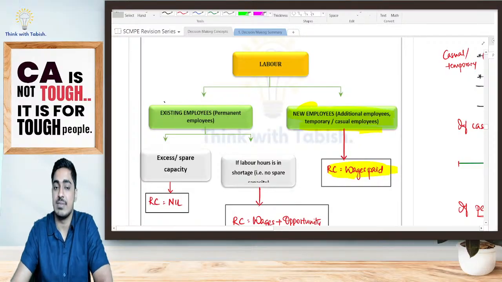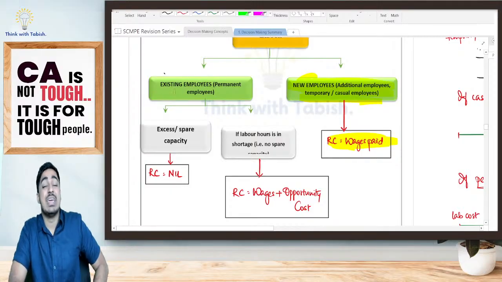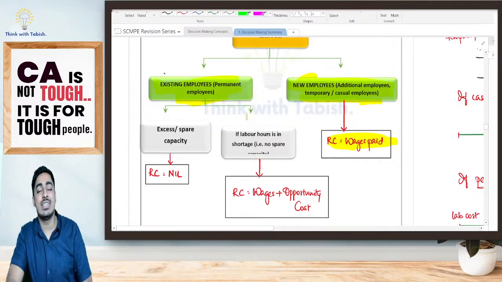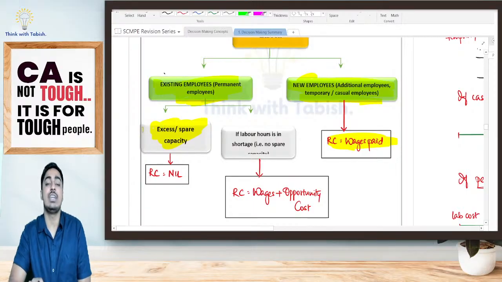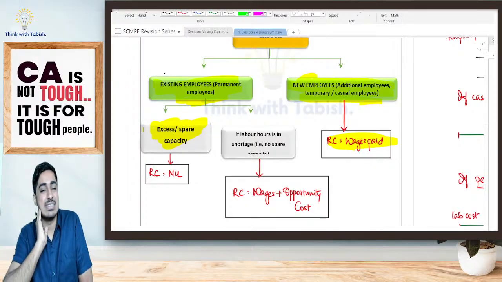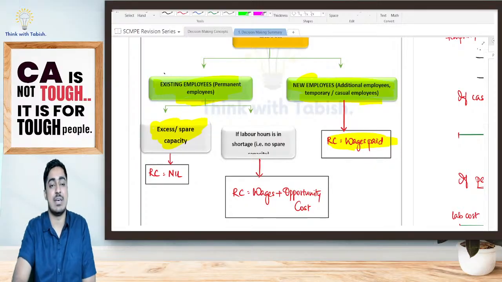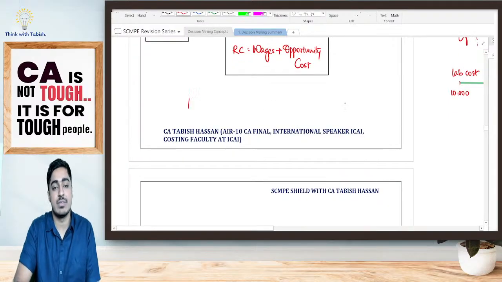Is it clear, everyone? Suppose my existing employees are there, and they can get the work done. What are they doing? Are they sitting free, or are they having some free time? Say they have spare capacity, excess capacity, free time. Say there is one employee for whom I'm paying 10,000 rupees per month.